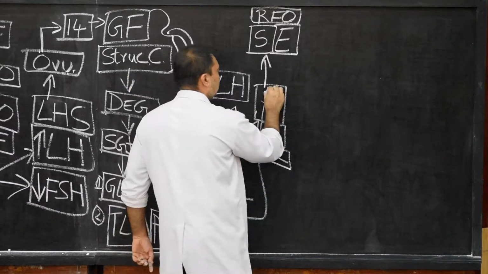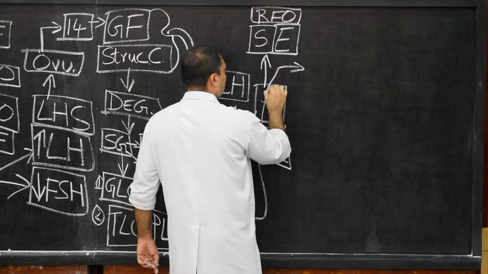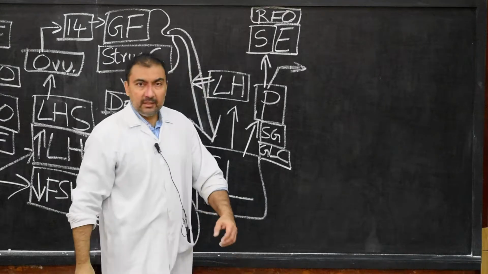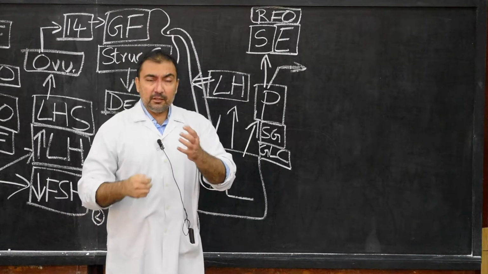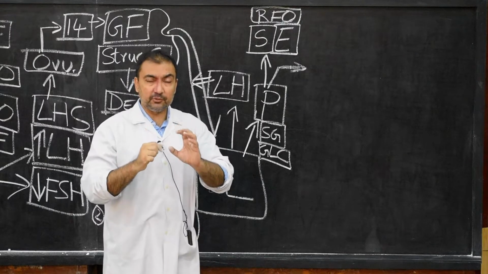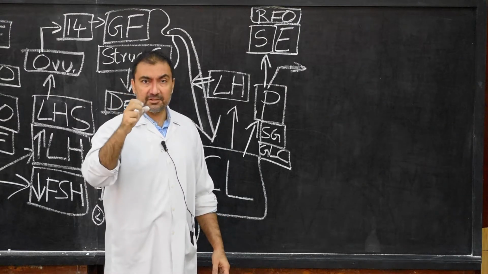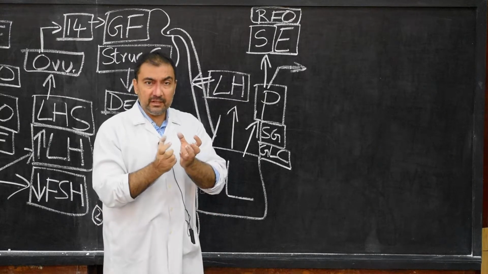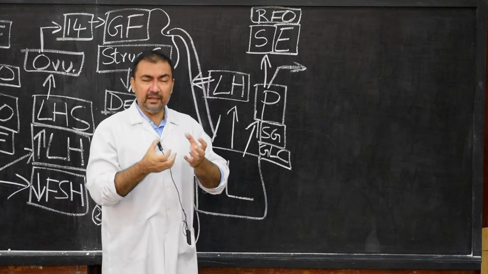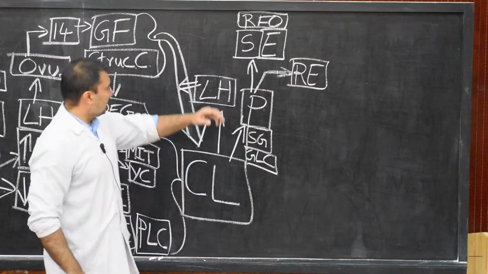The second effect that progesterone will have is retaining the products of conception within the uterus.